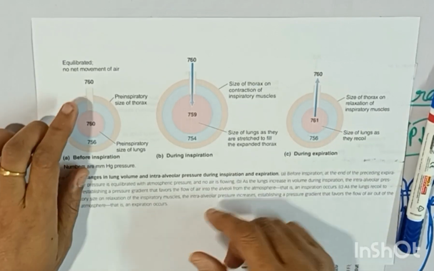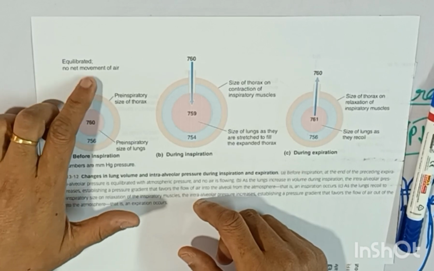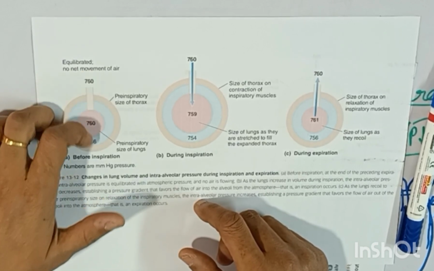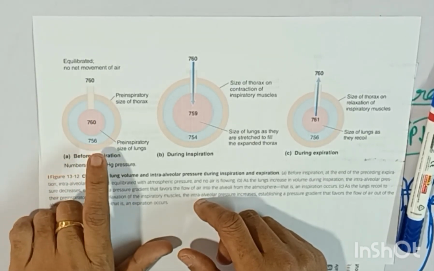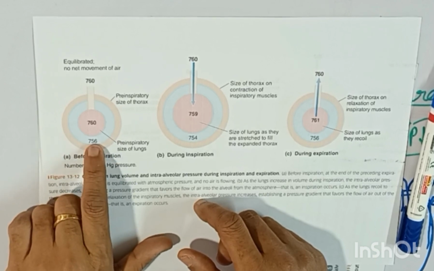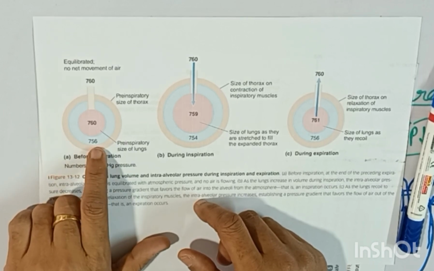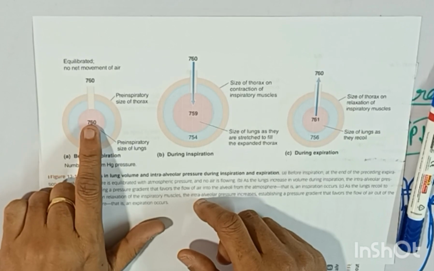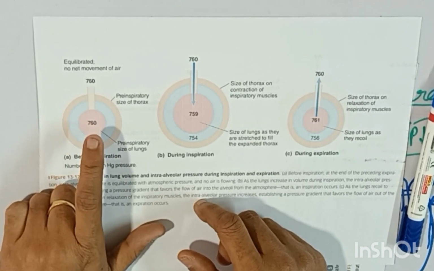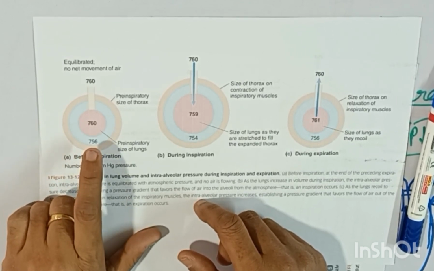So no movement of air will be there if the atmospheric air and the lung air have the same pressure. Air will neither go out nor go in, because it has the same pressure. So there is no movement of air. But during that stage also, the intrapleural pressure is always below, because the negative intrapleural pressure is actually balancing. It is always a balancing act that is going on inside our living system. The lung has no buildup of pressure, neither does it have suction. But the pleural pressure will always be negative.